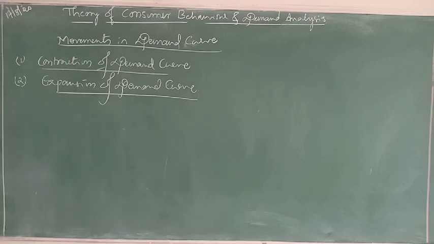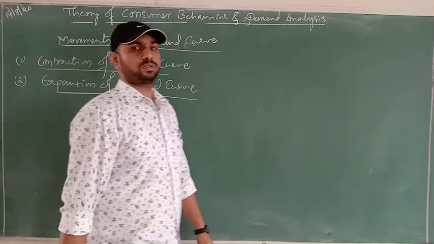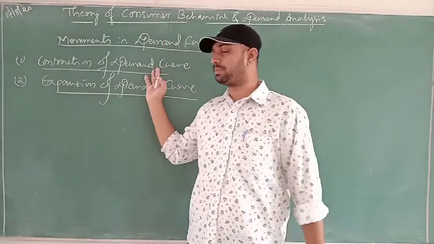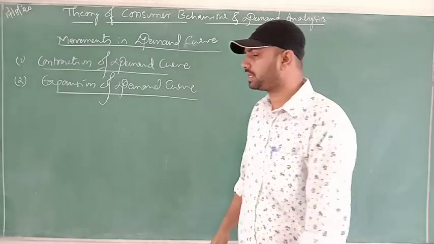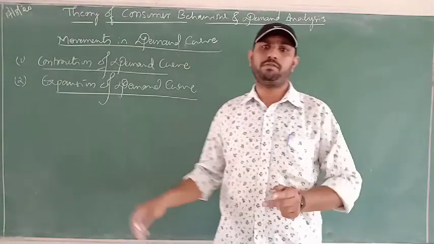Movements in the demand curve are classified into two. The first one is called contraction of demand, and the next one is called expansion of demand. To understand this, remember the law of demand.